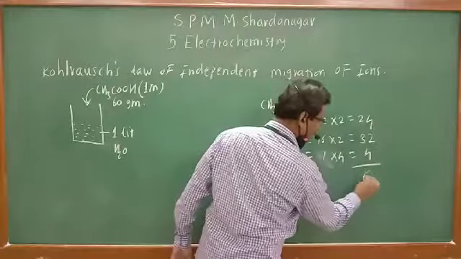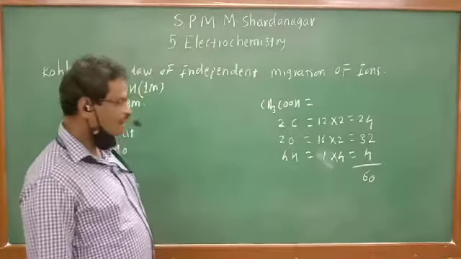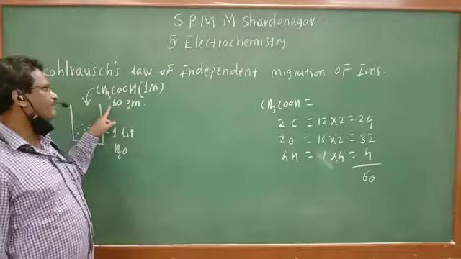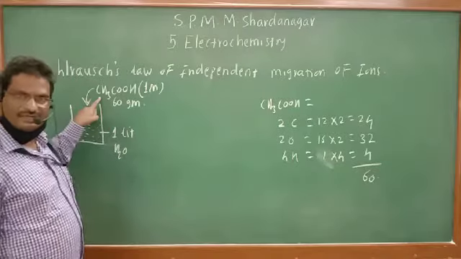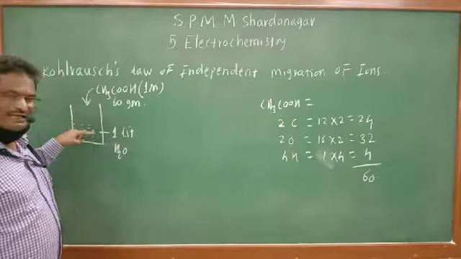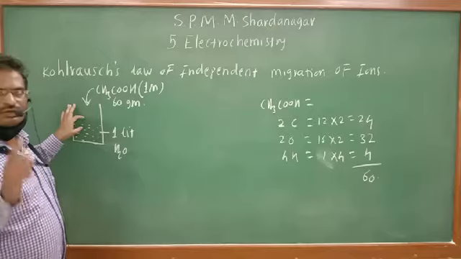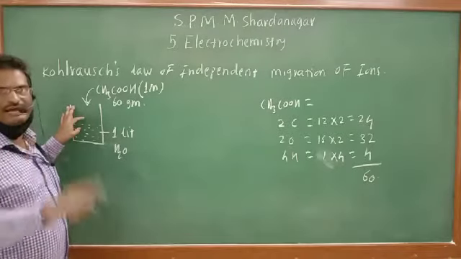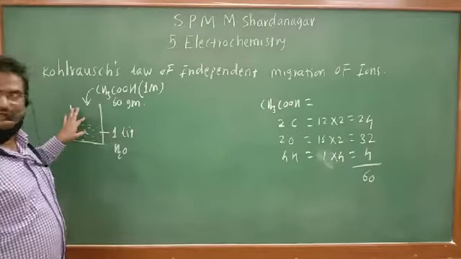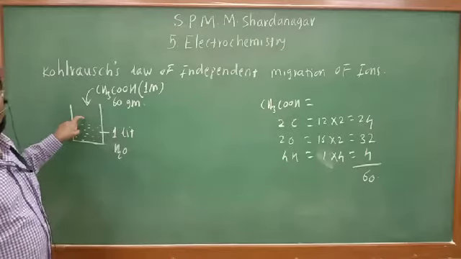On adding, it comes to 60. Therefore, 60 grams of acetic acid is 1 mole, and if it is added to 1 liter of water, we get a solution of 1 molarity. The concentration of this solution is 1 molar.